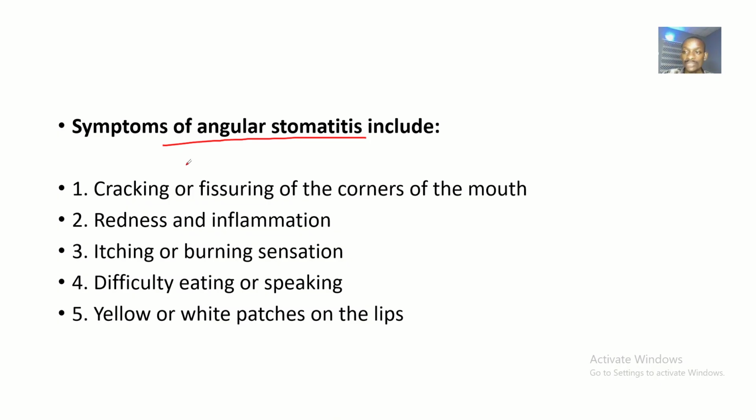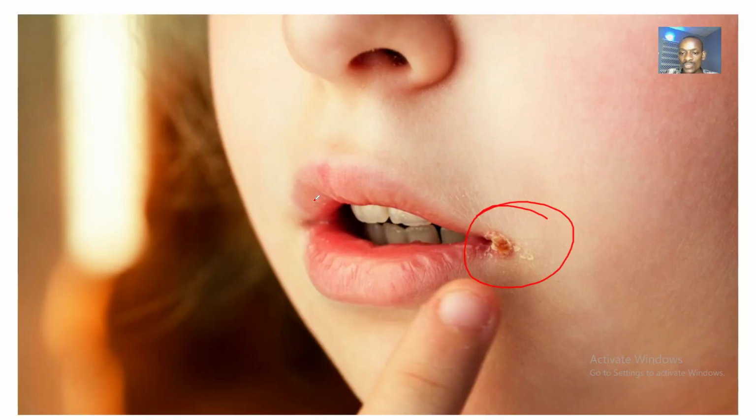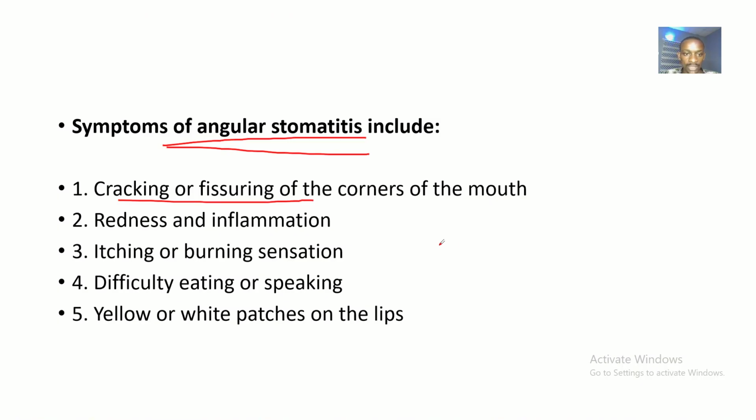Okay, so moving to the symptoms of the disease condition, what are the symptoms of angular stomatitis? We have cracking or fissuring of the corners of the mouth, which is the most common symptom. Then we have redness and inflammation.